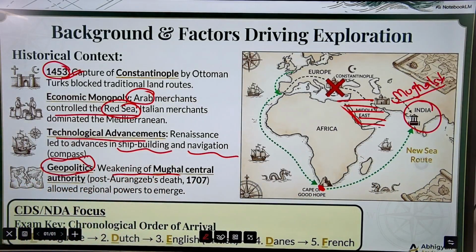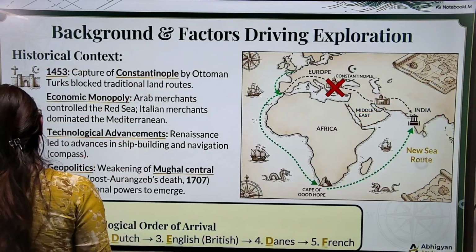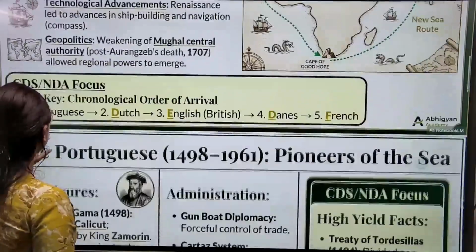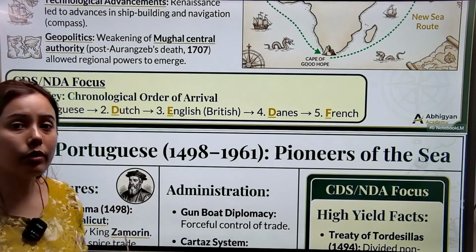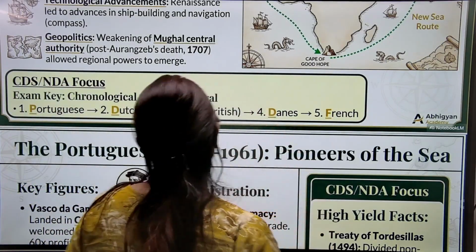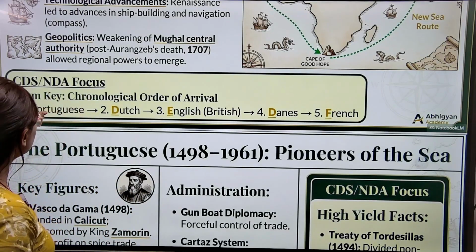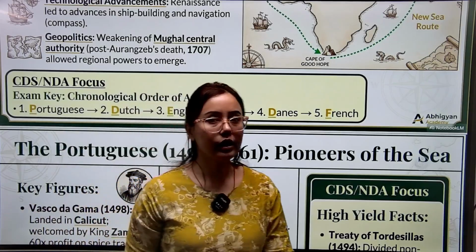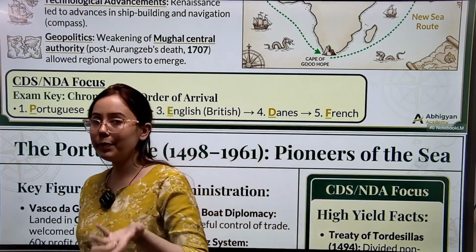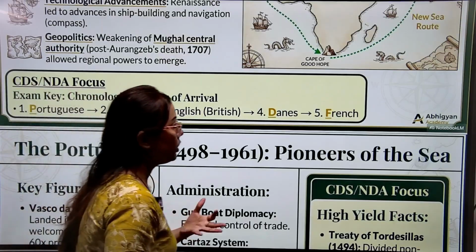When they knew that the Mughals had started declining, they took advantage of this decline. Now, the arrival or advent of the Europeans: who was the first one to arrive in India? The first ones to arrive in India were the Portuguese. There is a chronological way, and in this chronology, these Europeans came to India in different waves.